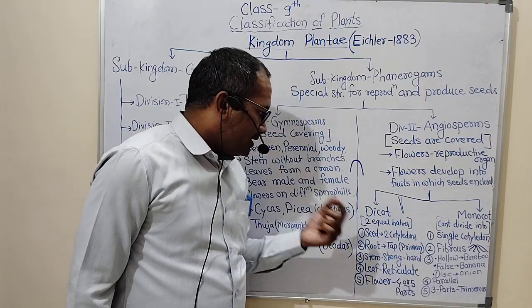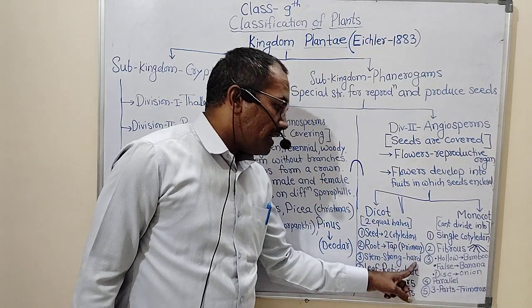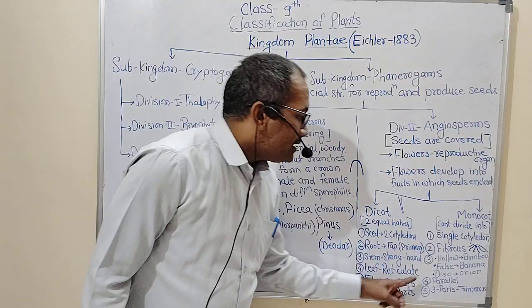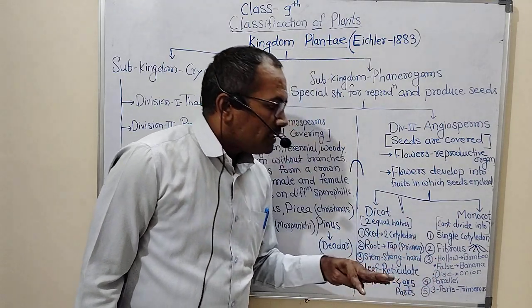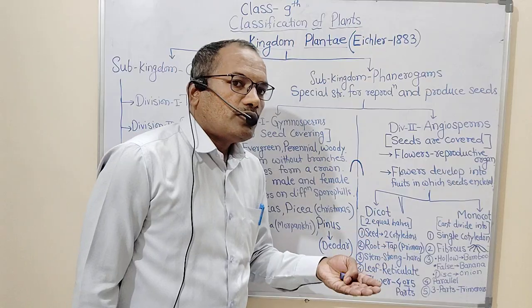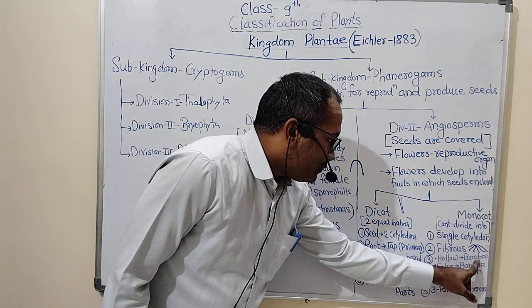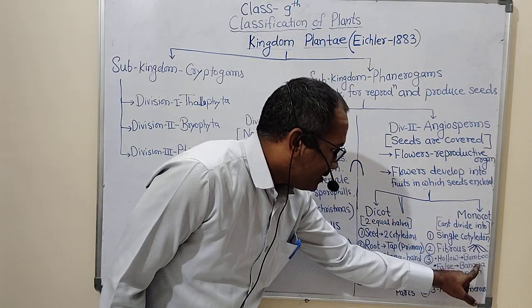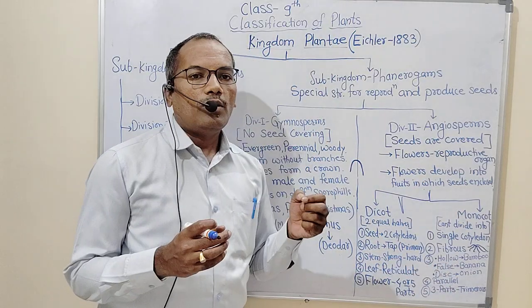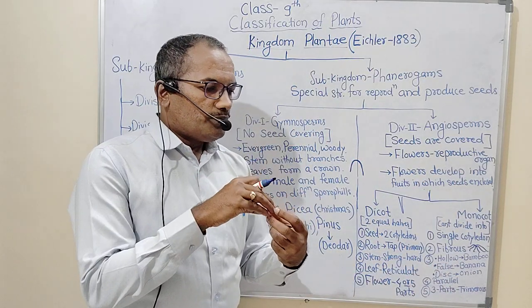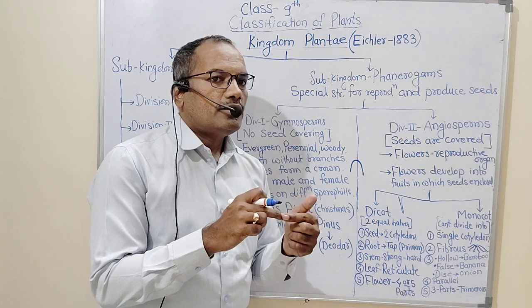Then move towards stem. The stem present in dicot plants is strong and hard in nature, whereas in case of monocot plants, three different kinds of stems are found in different examples. For example, if we take bamboo, that bamboo contains a hollow kind of stem. Hollow means there is no thickness inside the stem.